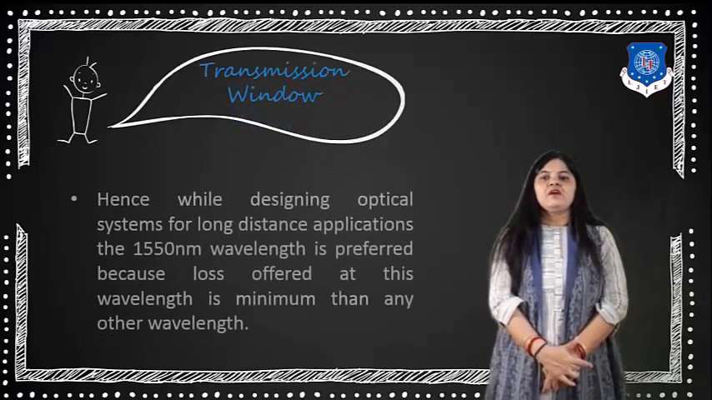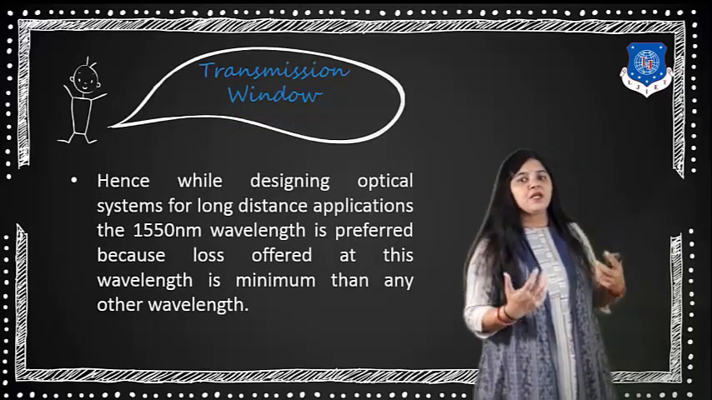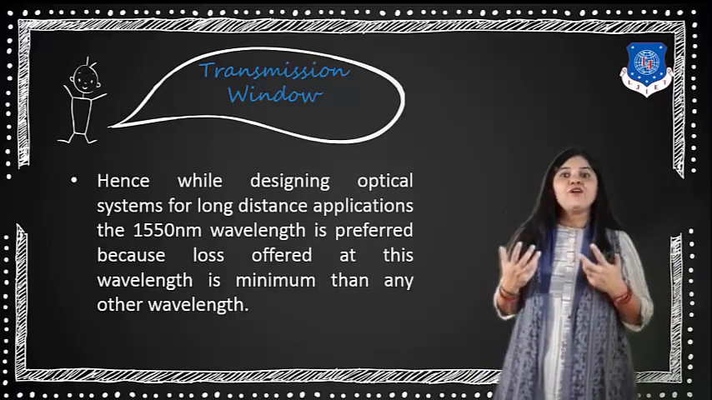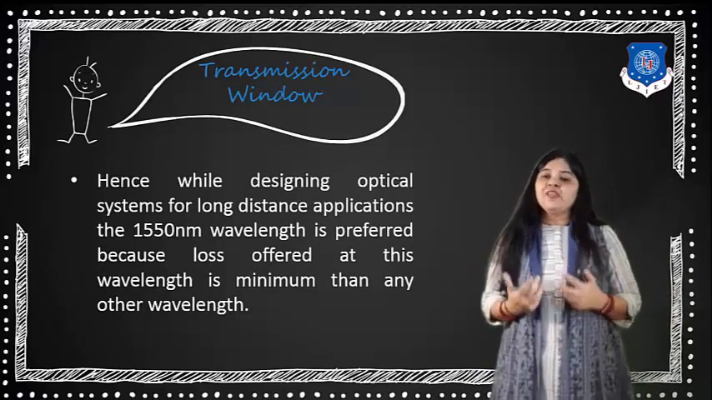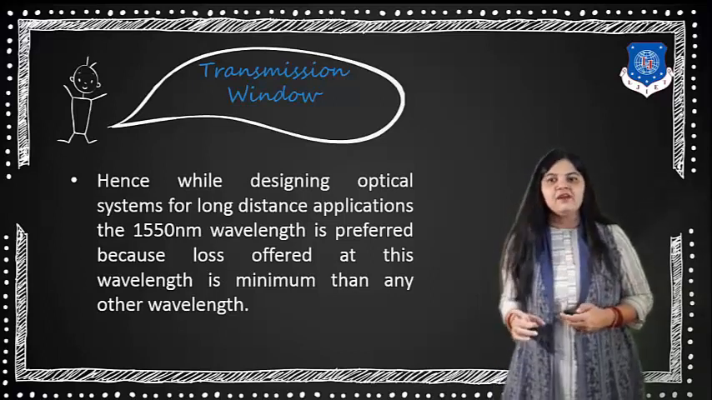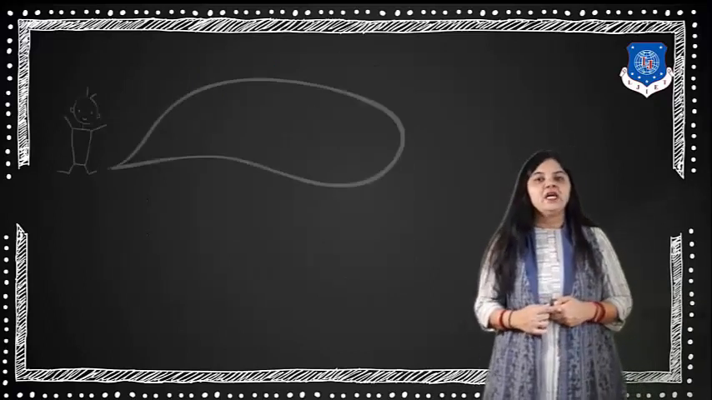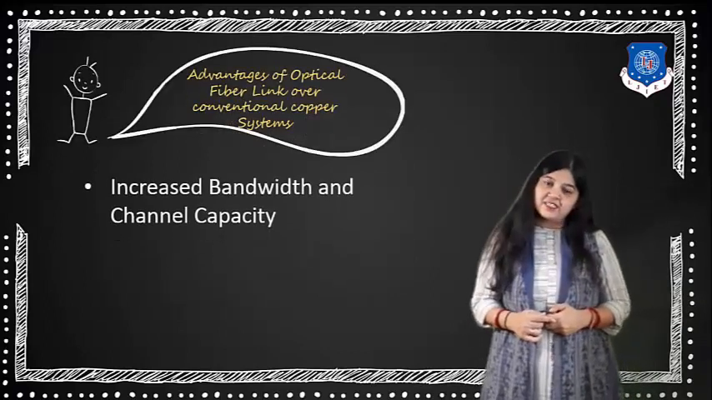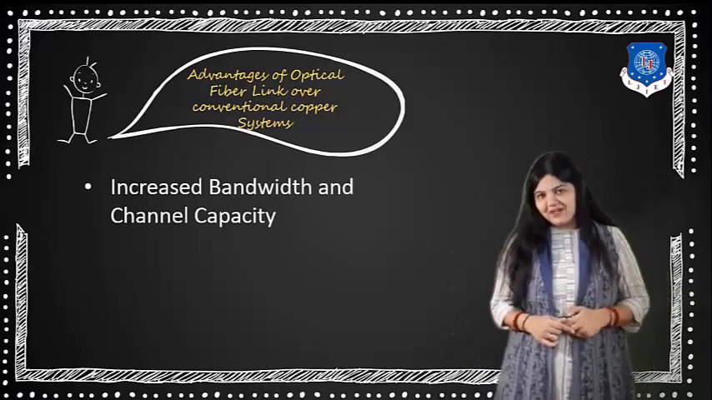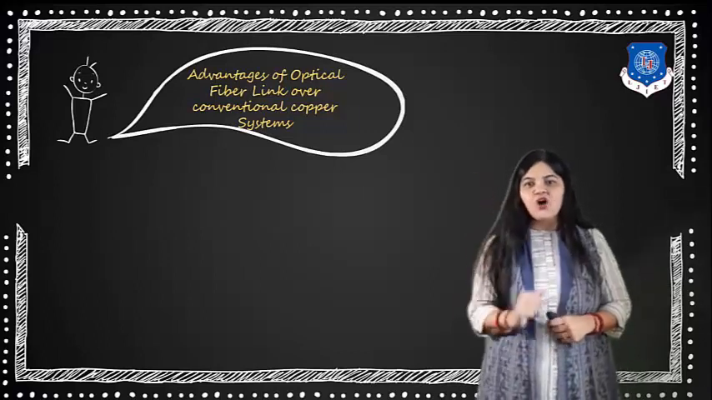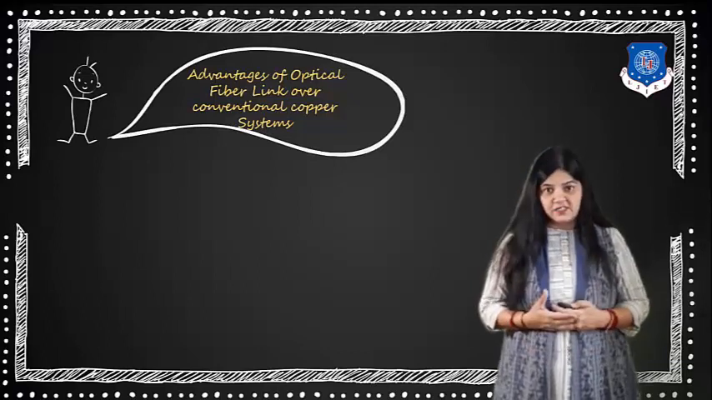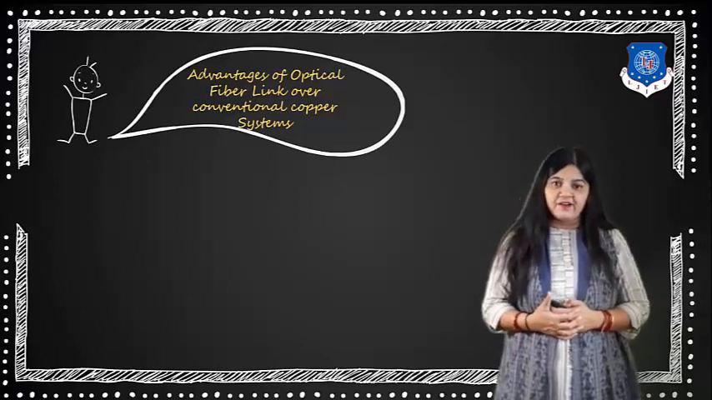So while designing optical systems for long distance applications, the 1550 nanometer wavelength is preferred because the loss offered at this wavelength is minimum compared to any other wavelength, and it is considered for transmission of the optical signal. Now the next topic is the advantage of optical fiber over the conventional copper system. What are the fiber advantages?